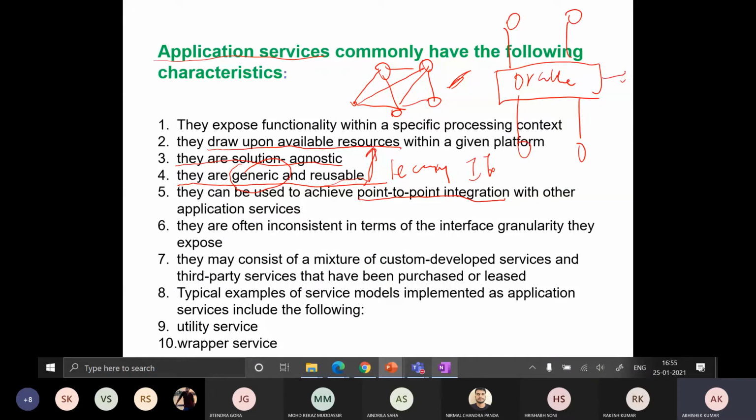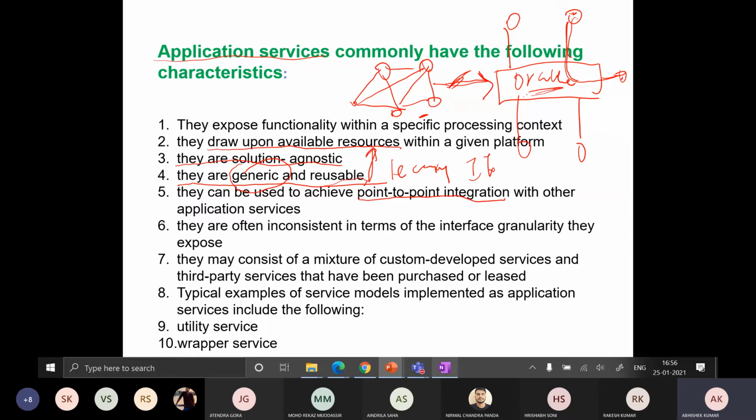Suppose this service wants to communicate with these services, the request from this service goes via Oracle Service Bus. Everyone getting my point or not? So the management of this architecture forms with the help of Oracle Service Bus. The similar architecture can be made easily with Oracle Service Bus, right?